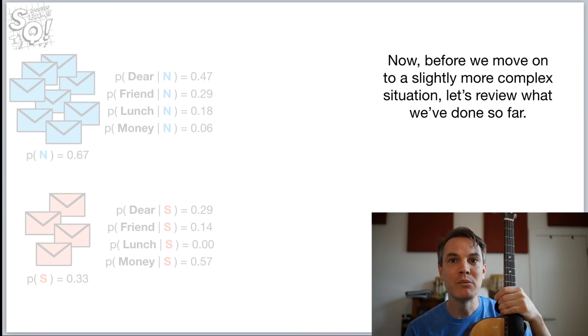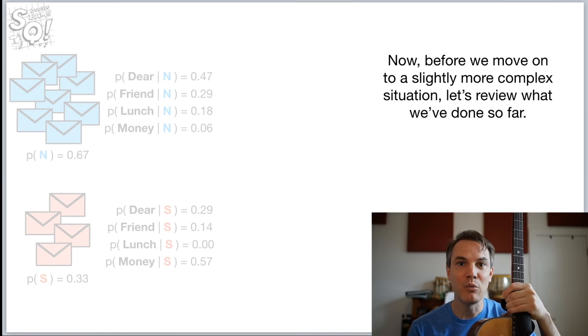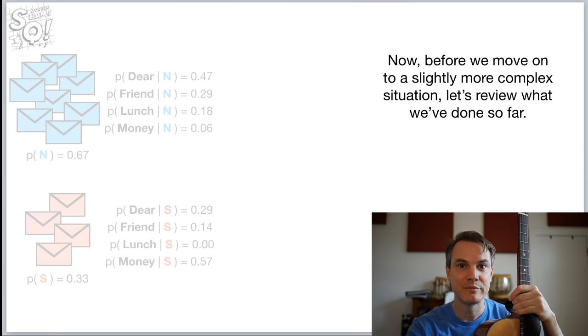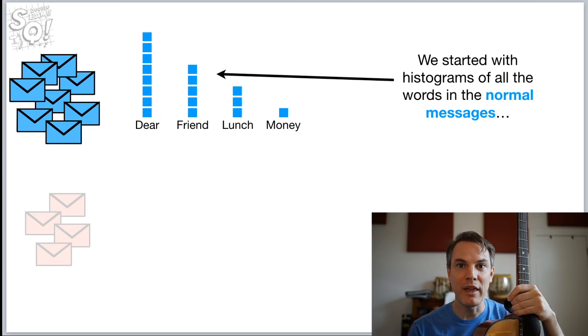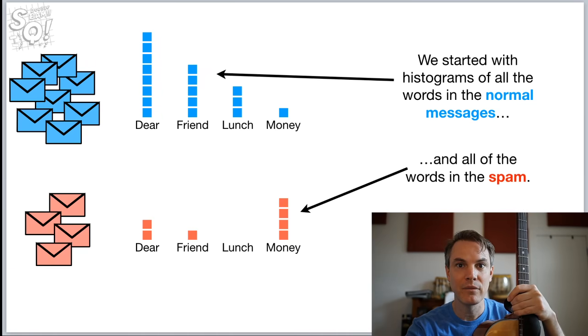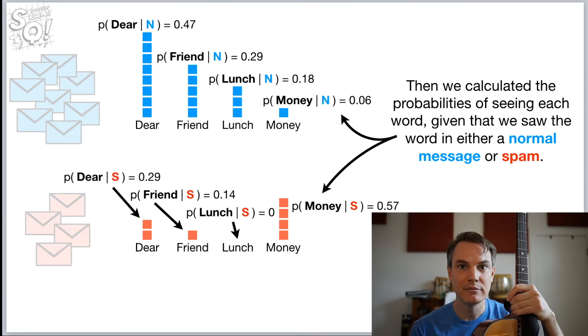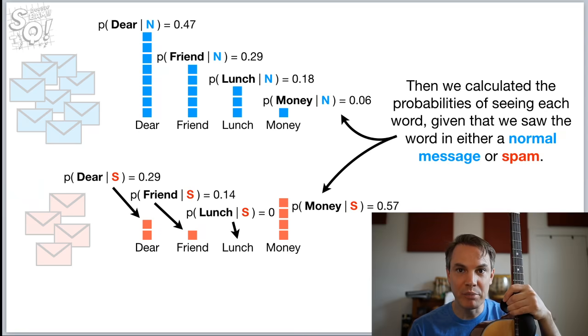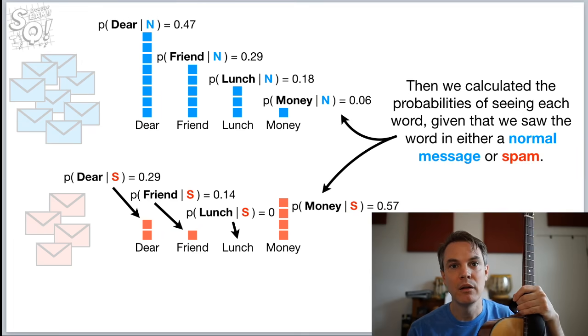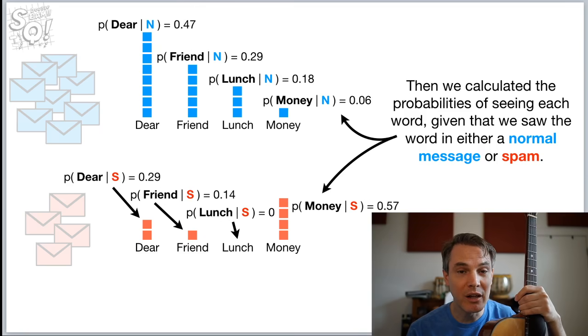Now, before we move on to a slightly more complex situation, let's review what we've done so far. We started with histograms of all the words in the normal messages and all the words in the spam. Then we calculated the probabilities of seeing each word given that we saw the word in either a normal message or spam. By the way, this is a terminology alert.